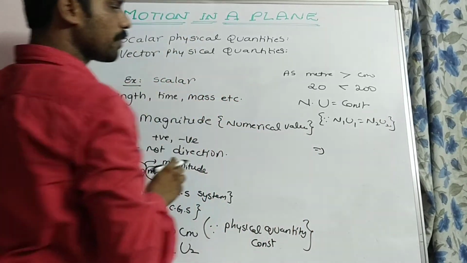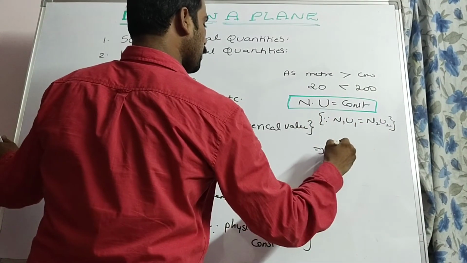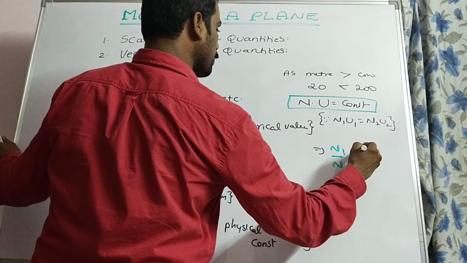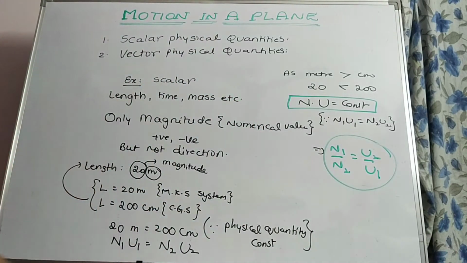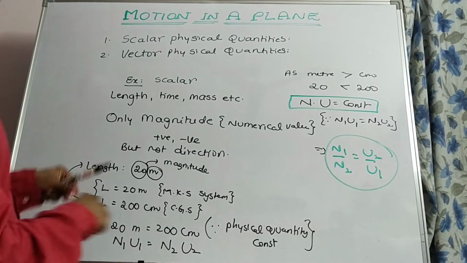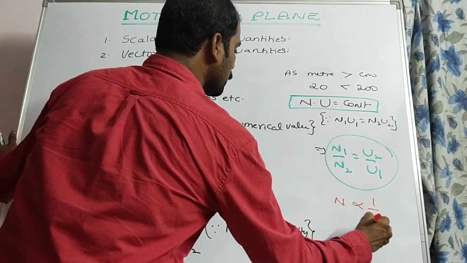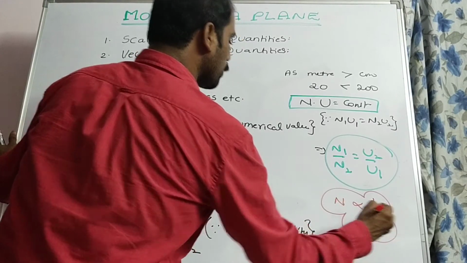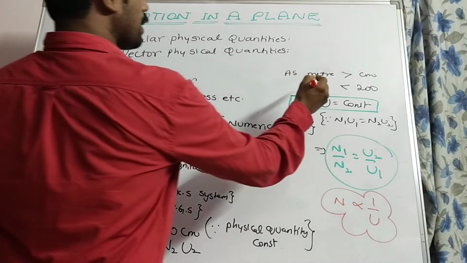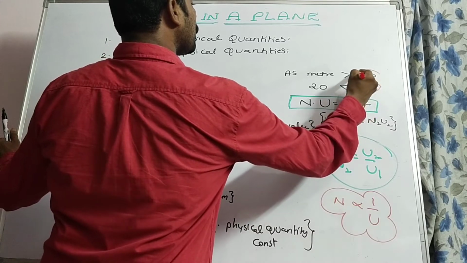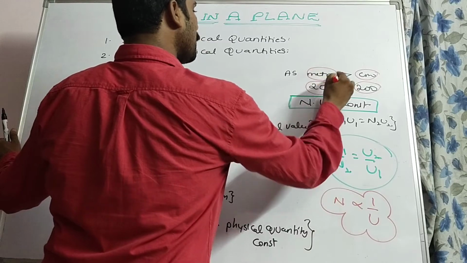That implies n1 by n2 is equal to u2 by u1. It can also be written simply: numerical value is inversely proportional to unit. So for larger numerical value, lesser the unit; for smaller magnitude, greater the unit.